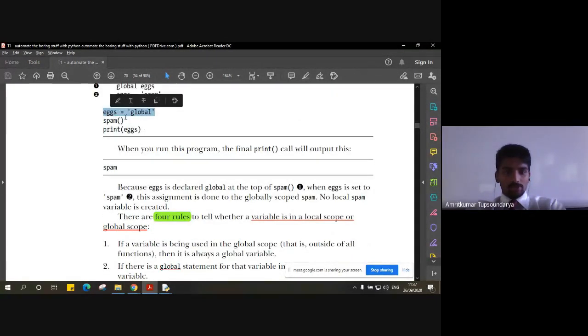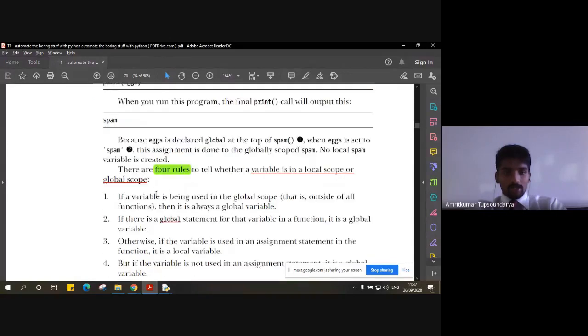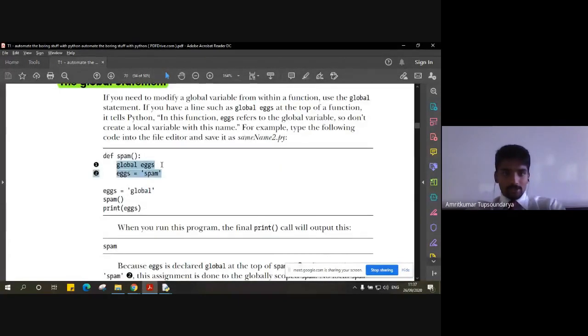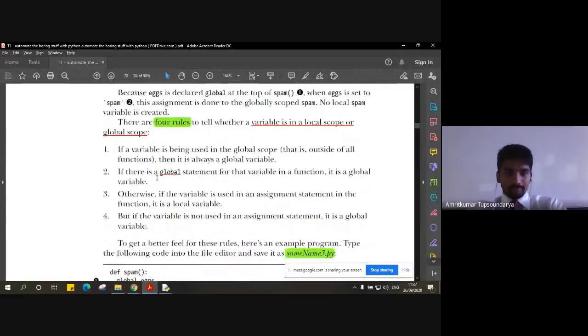which is outside that function, right? Then it is a global variable. If there is a global statement of that variable in a function, then it is a global variable, which is this, right? So this x is a global variable and this x is also a global variable. This is the globally declared variable x and this is the variable x which is declared using a global statement inside a function. So both are global variables in short.